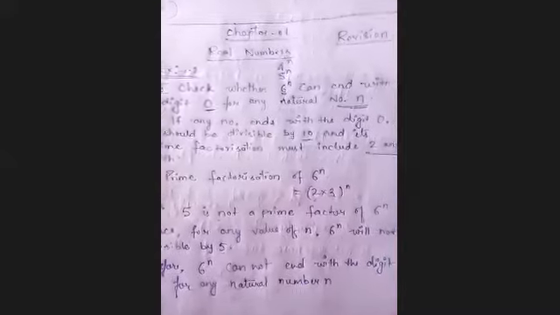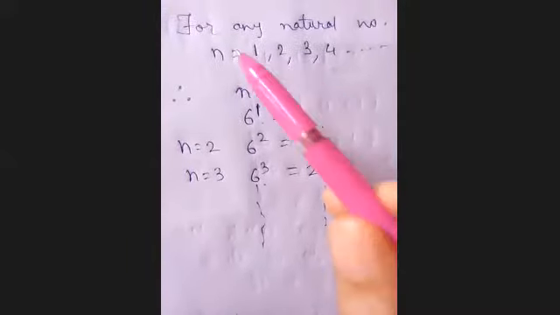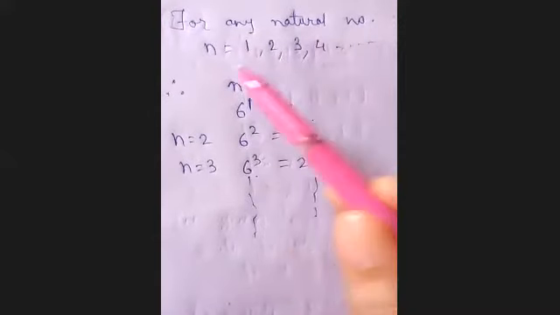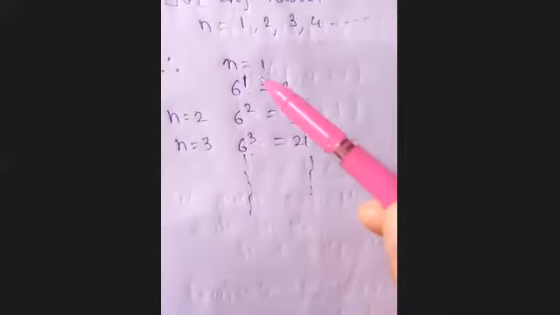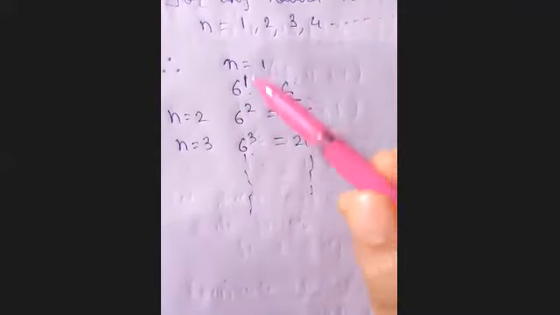Or by another method, you can find out. If I take any natural number 1, 2, 3, 4 and put it in place of n, then 6 power 1 we are getting 6, 6 power 2 we are getting 36, 6 power 3 is 216.